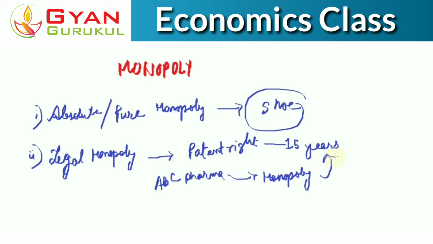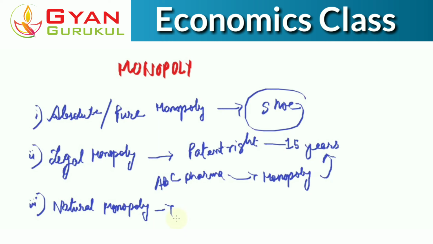And then there is something called the natural monopoly. So the third form is the natural monopoly, right? So what happens here? Sometimes a particular firm may enjoy the ownership of strategic raw materials. It may enjoy ownership over certain raw materials that other firms don't have.